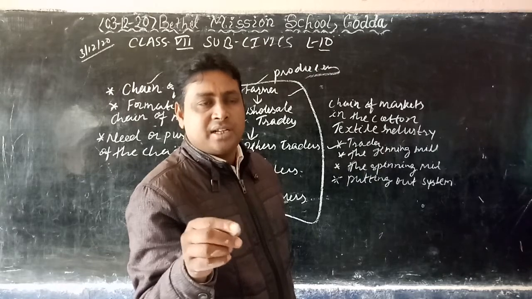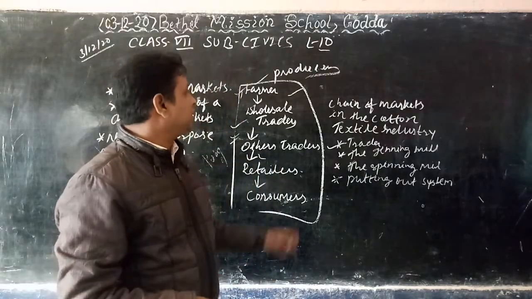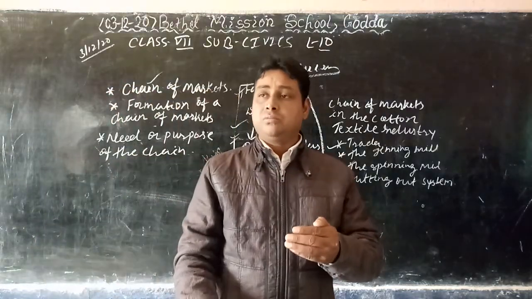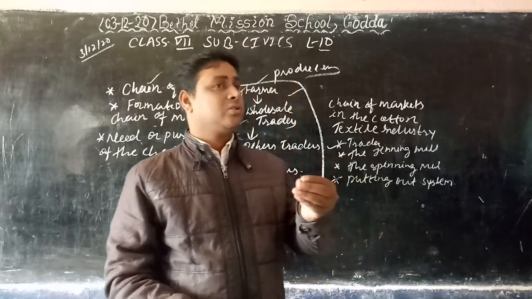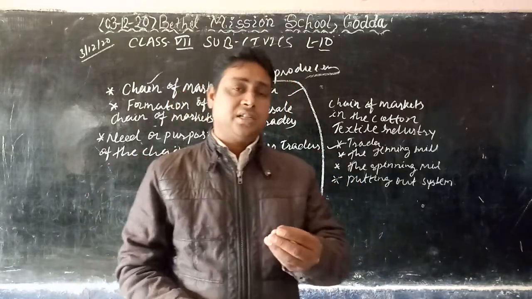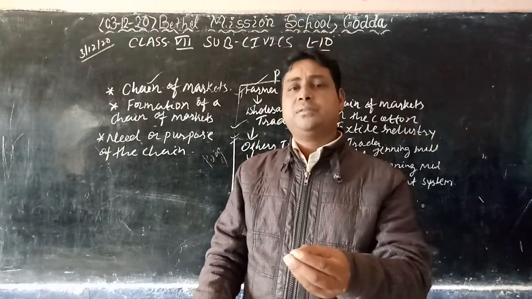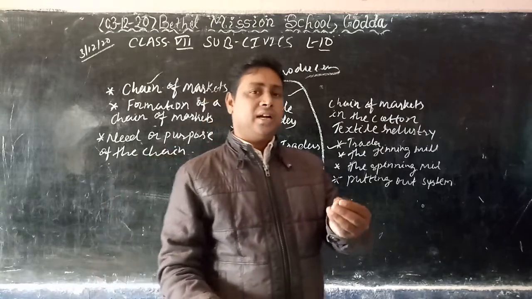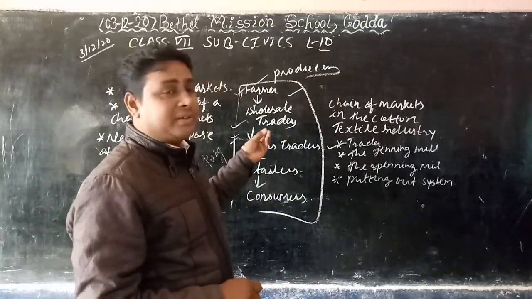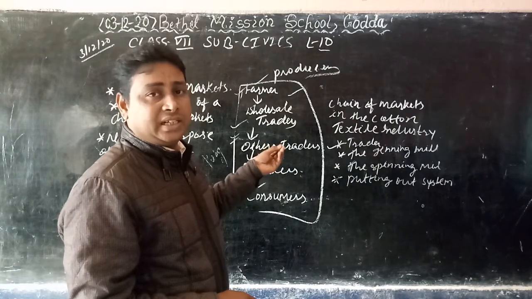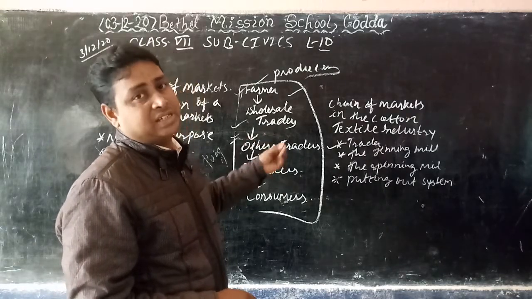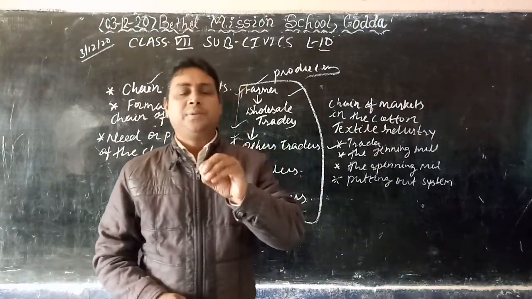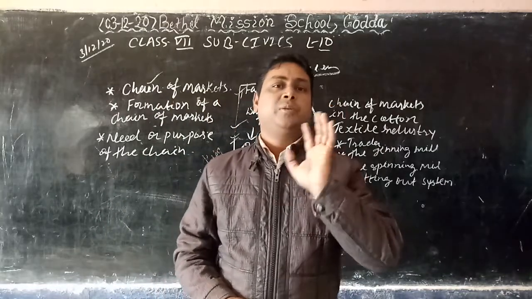Understand? Sometimes what happens, the trader was also giving the seed to the farmer, and the farmer was growing the cotton. After that, when the cotton was ripened and harvested, the farmer needed to pay that money. So at that time the trader bought the cotton from the farmers directly, and after that the trader gave that cotton to the weavers or factory.